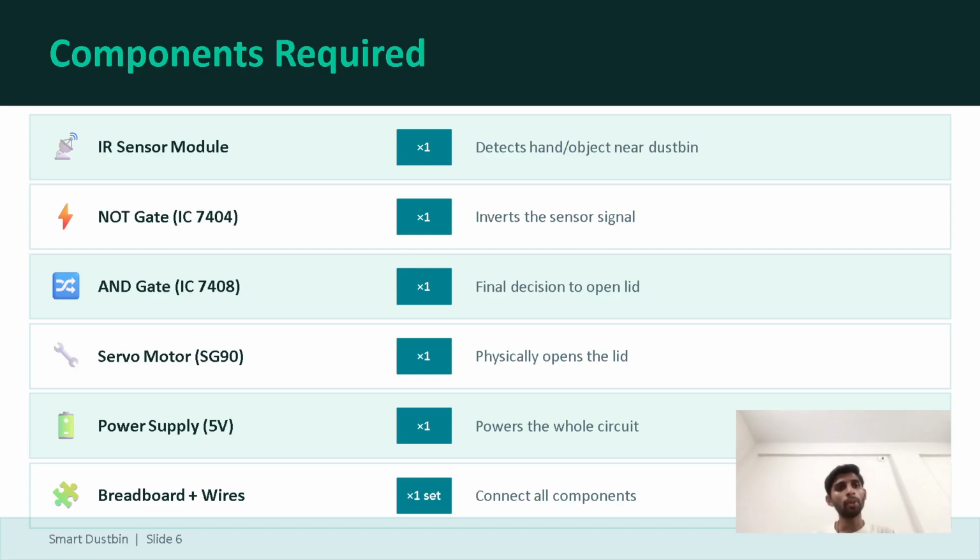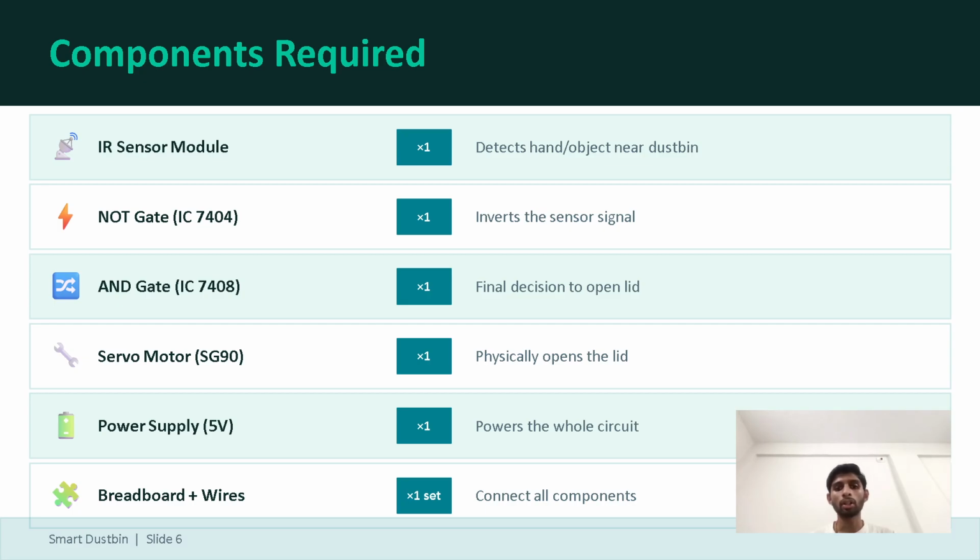Let me tell you which components are required. First one is the IR sensor module to detect a hand or object near the dustbin. Second is the NOT gate, whose IC is 7404. It inverts the sensor signal. Third is the AND gate, whose IC is 7408.